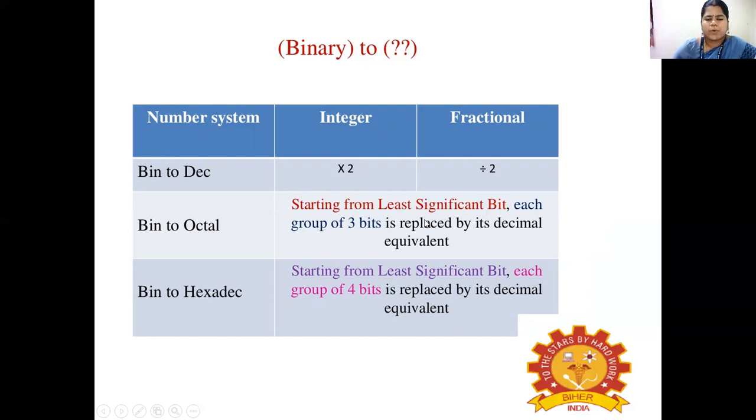Here each group of 3 bits will be replaced by its decimal equivalent. In the conversion of binary to hexadecimal, it also starts from the LSB, but instead of 3 bits, a group of 4 bits will be replaced by its equivalent. Grouping 3 bits gives the octal representation, and grouping 4 bits gives the hexadecimal representation.